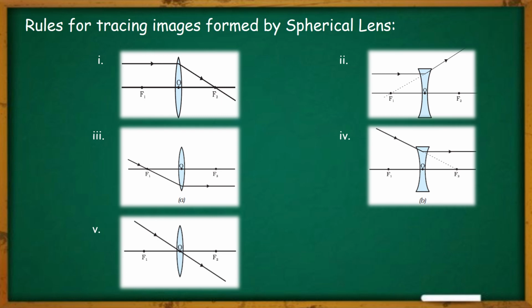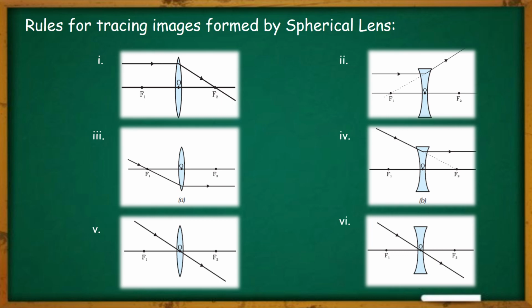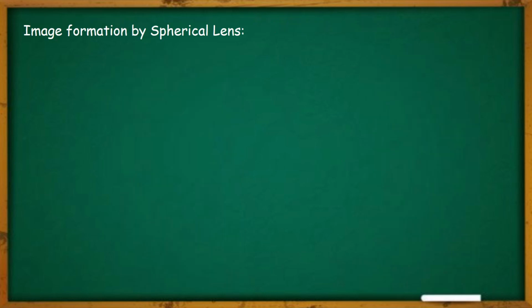Rule 5. The ray of light which is passing through the optical center remains undeviated, both in case of concave lens and in case of convex lens. So these are all about the rules for tracing images formed by the spherical lenses. After knowing those rules of image formation, we can trace images in case of different spherical lenses.